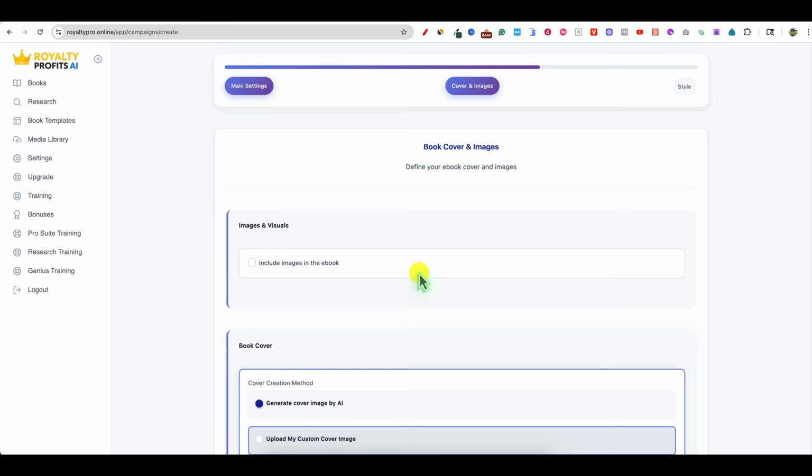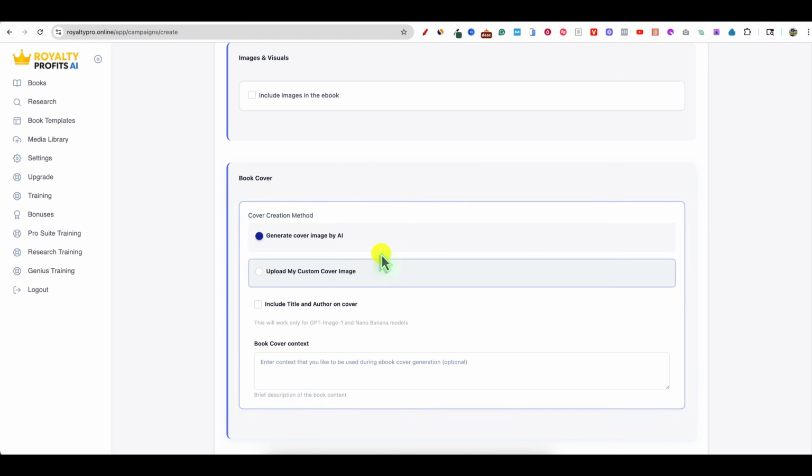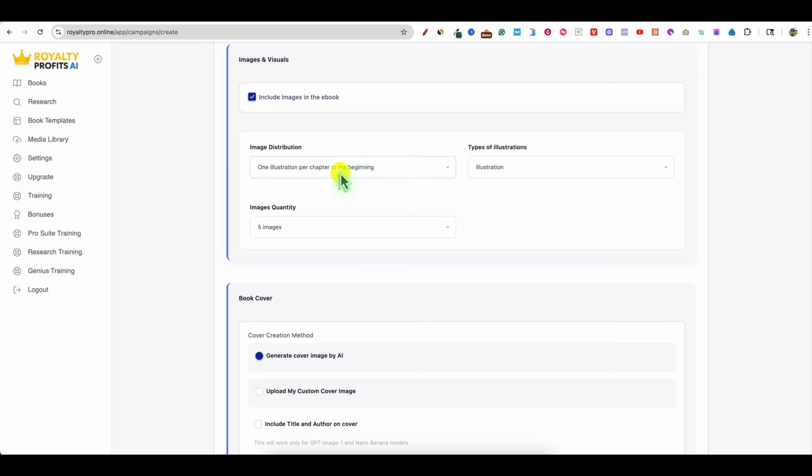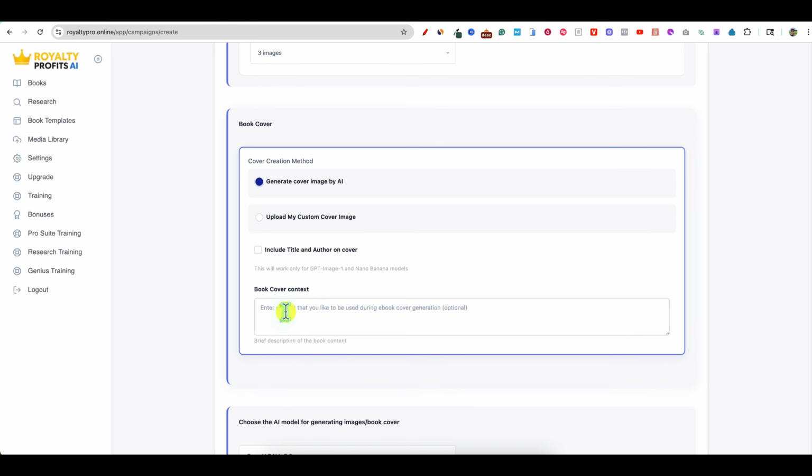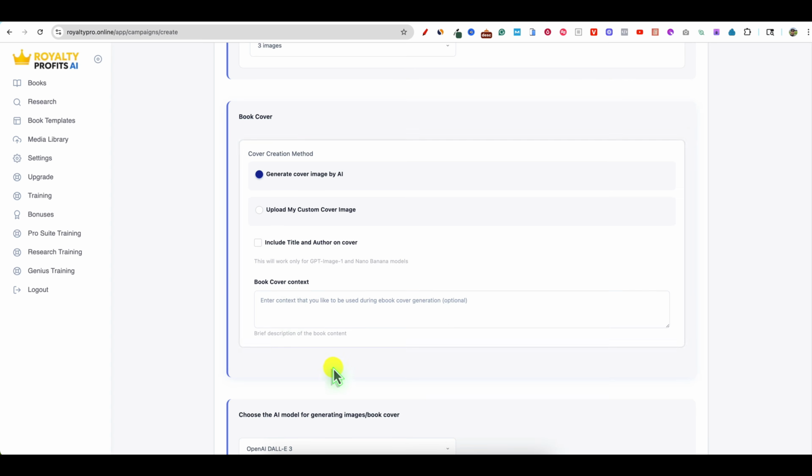This is where we're going to come into the cover options, include images in the book. Let's just go ahead and do that so I can show you what it looks like. One illustration per chapter. We're going to do illustration, cartoon, photorealistic. I'm going to do illustration in this case, but you can do photorealistic. I'm just going to do 3 images for now. You can generate the cover by AI. You can upload a custom cover. We're going to stick with that. And you can put the book cover context. I'm just going to leave it.